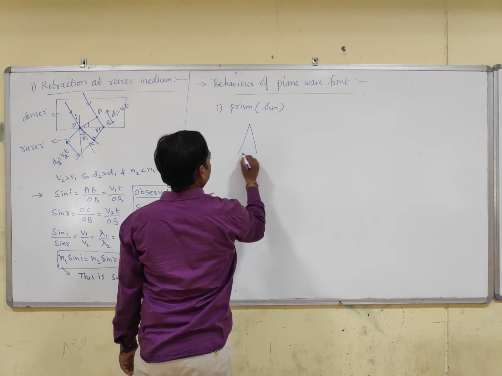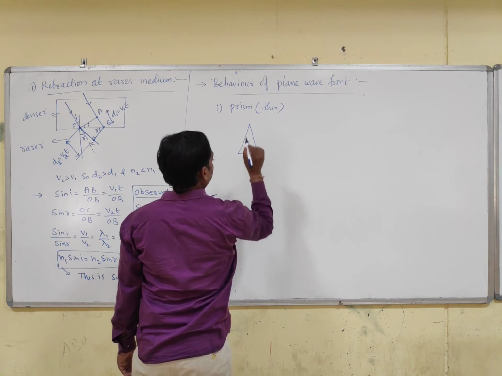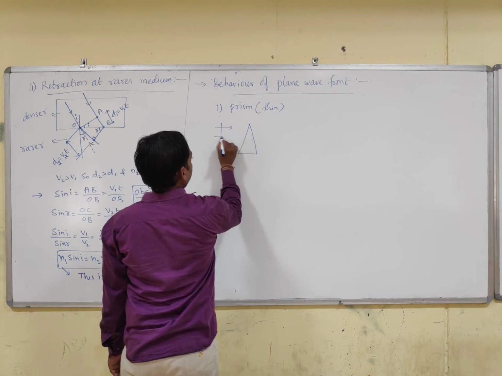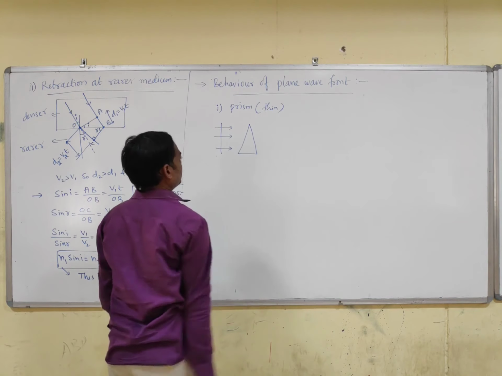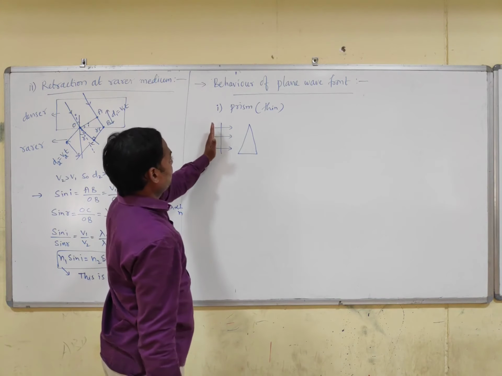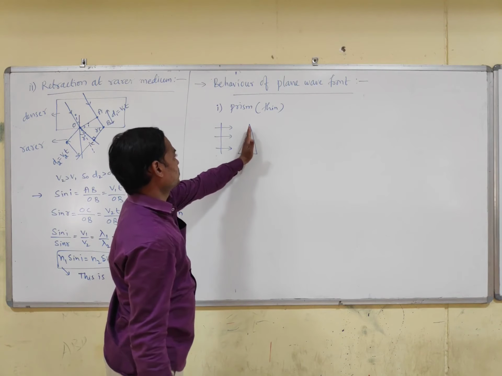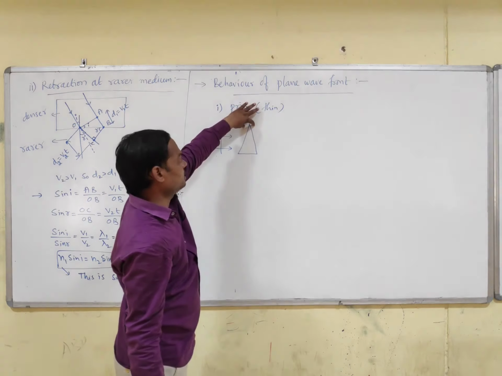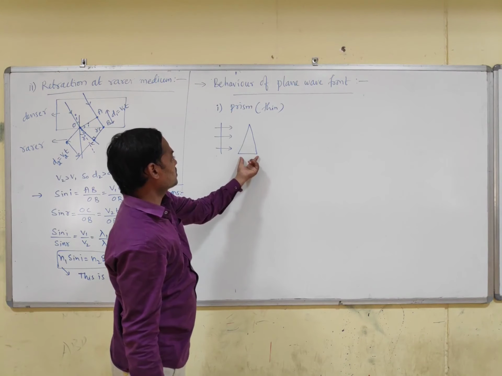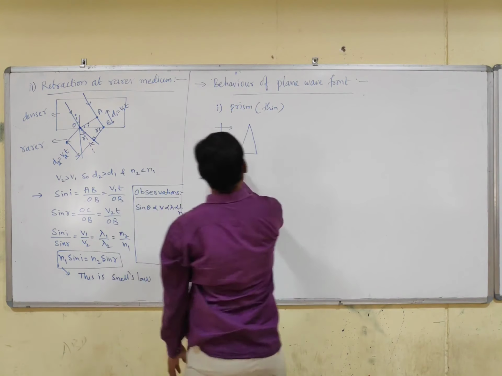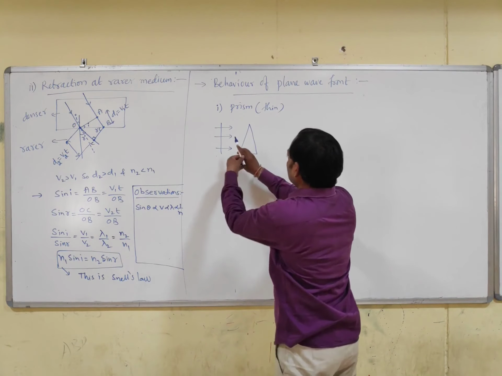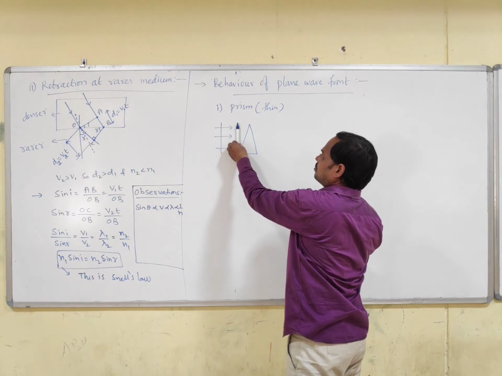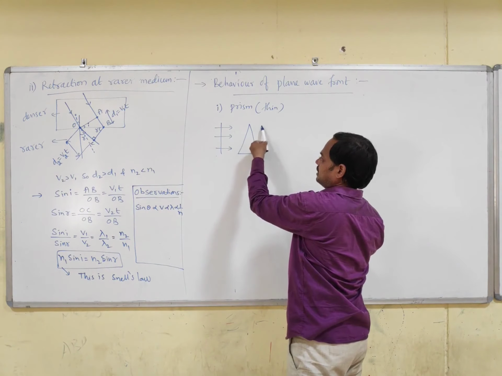If you take a thin prism, the plane wavefront is passing through the prism. At the top, it is almost a rarer medium. At the bottom, when it comes to this, it is entering into a different medium, but at the top it is moving in the same medium.